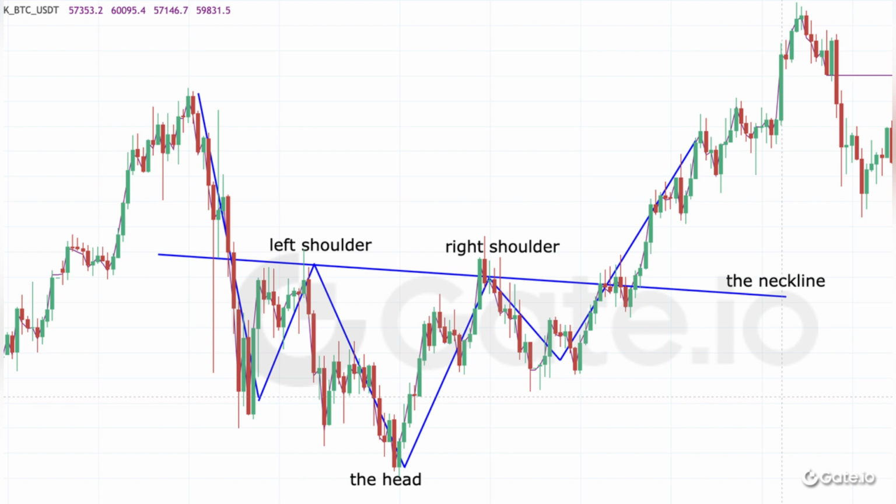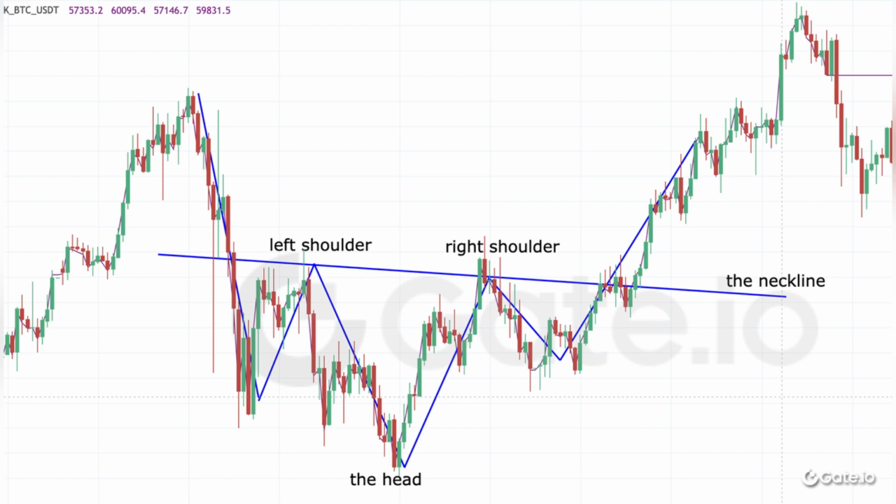1. Summary of the technical meaning and application rules of the HNS bottom. The first point to confirm is the 3 important technical features of the head and shoulders bottom: the left shoulder, the head, and the right shoulder. Also keep in mind the neckline, the important bull and bear reference line. Accompanied by the continuous changes in the market, we find 3 entry points. 1. Breakout of the neckline, entry point 1. 2. Retracement of the neckline, entry point 2. 3. Breakout of the previous high, entry point 3.